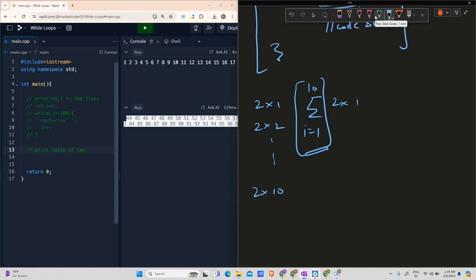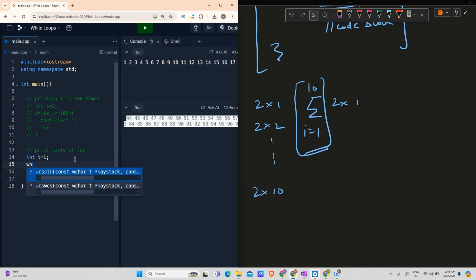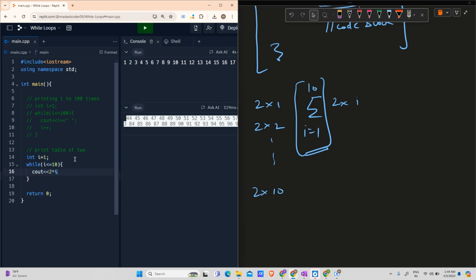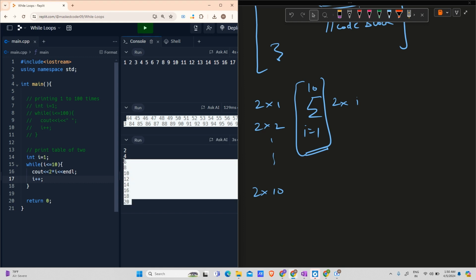I will say int i starting from 1, while i is less than or equal to 10, cout 2 star i, and then endl, and then i plus plus. Let us run it and see what it will print. You can see 2, 4, 6, 8, 10, 12, 14, 16, 18, 20. This is the correct representation of the 2's table.